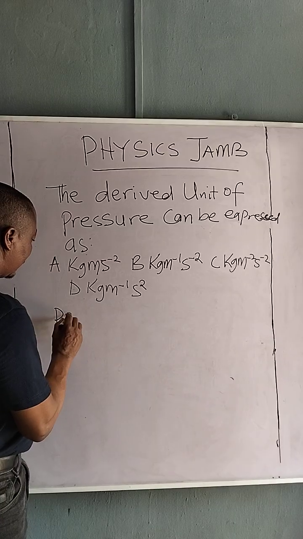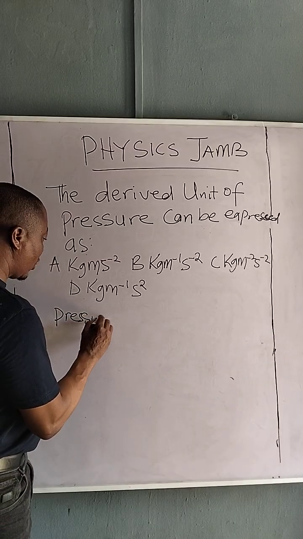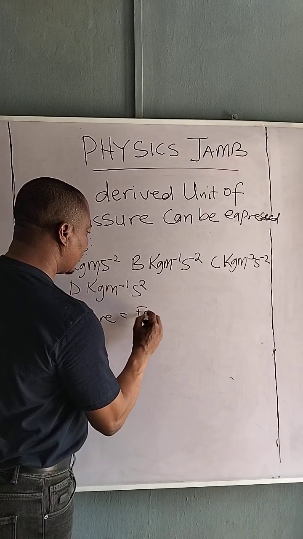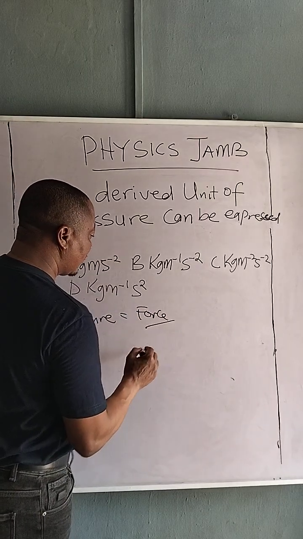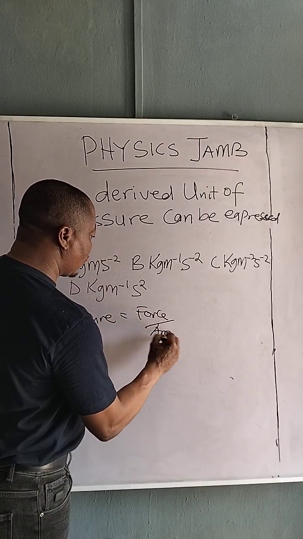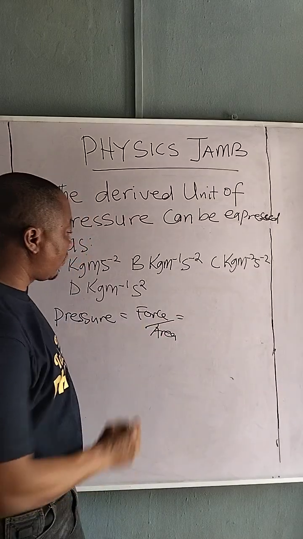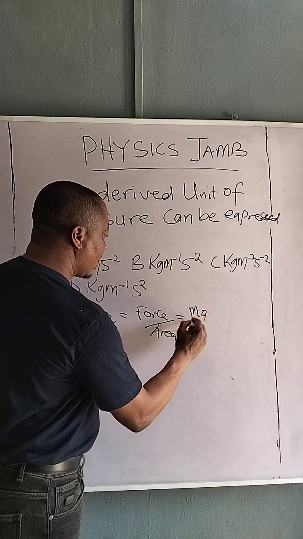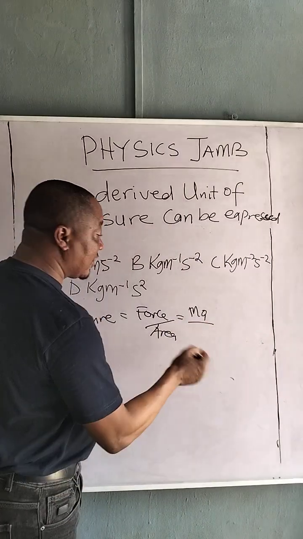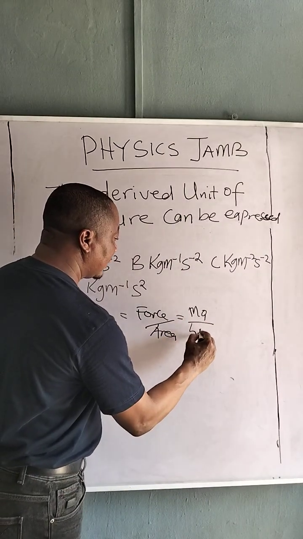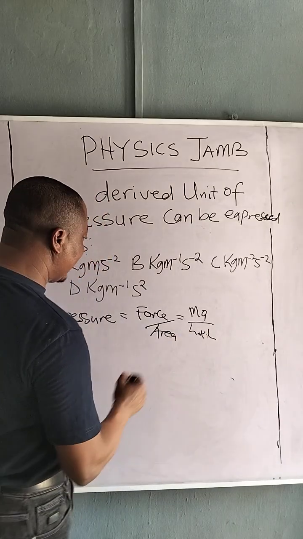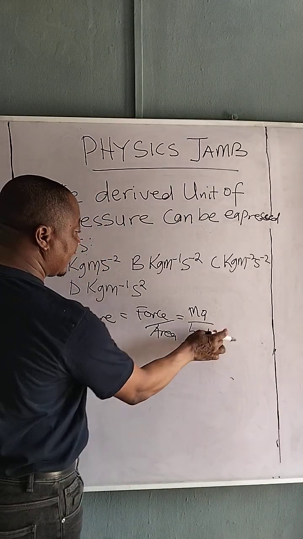Pressure. What is the formula for pressure? Force all over what? Force all over area. Very good. So what is the formula for force? Force is equals to MA. Very good. And area is what? Length times length. So in this case, we are able to obtain the formula.